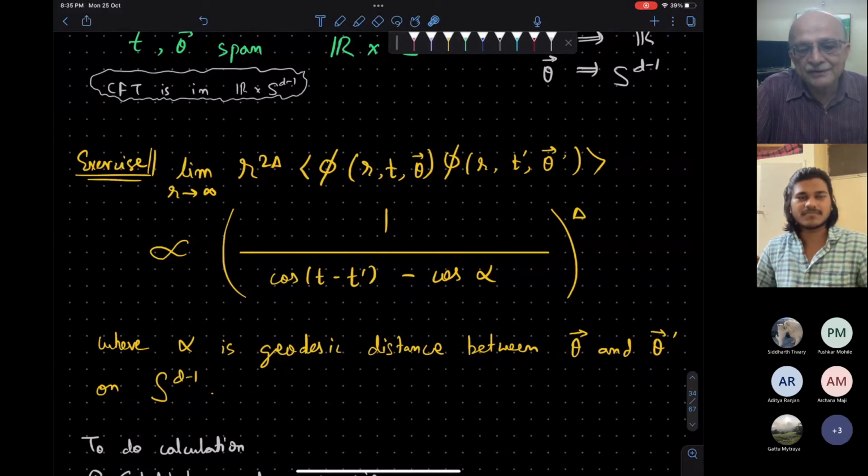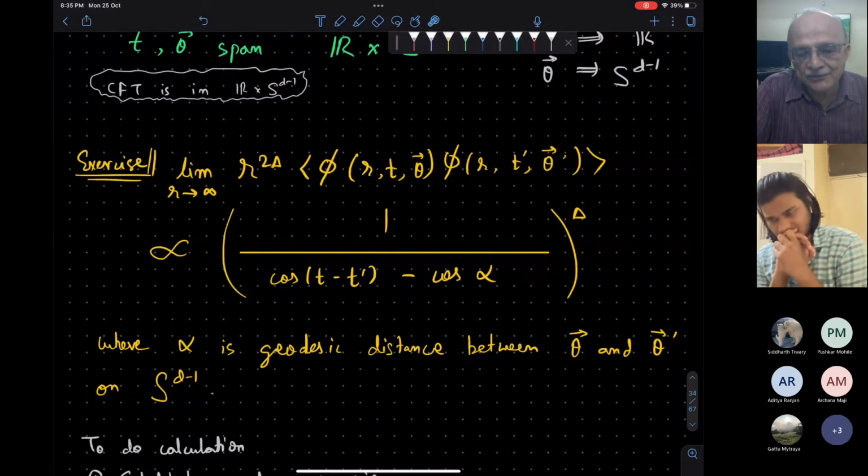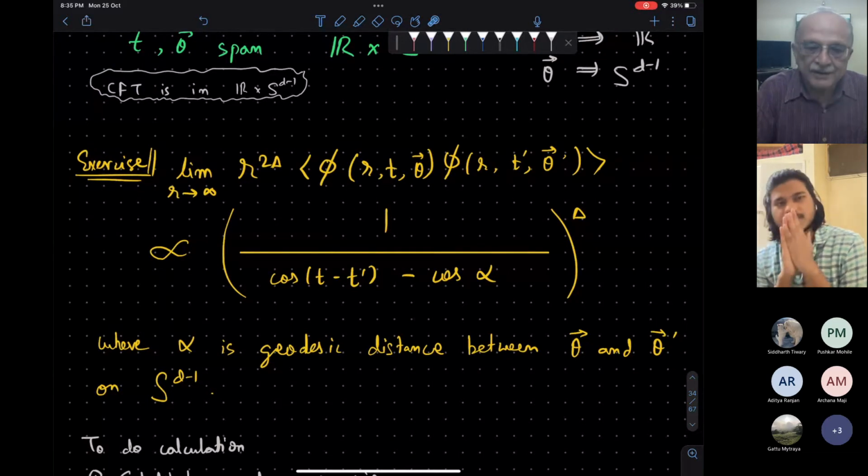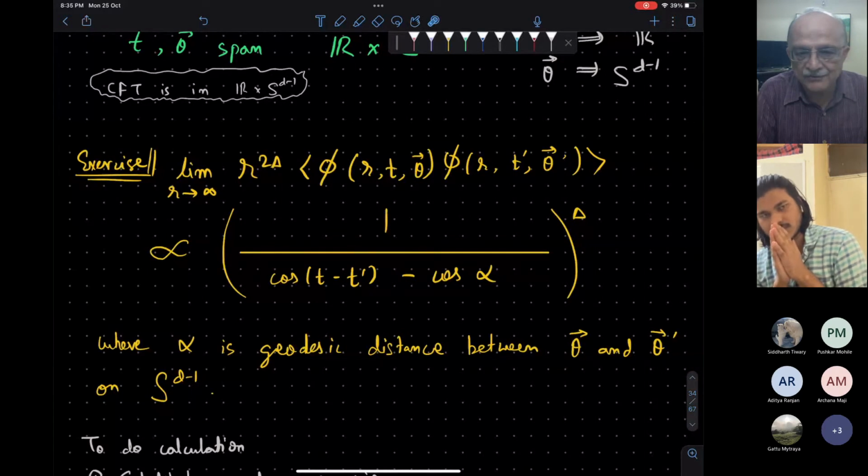So you are saying that you could of course calculate this from those mode functions that you had set up. Yes. And we factor out the r to the 2 delta factor because we are taking the r going to infinity limit. And if we do this calculation in the bulk, the answer is this.